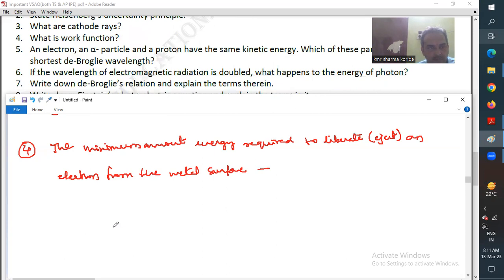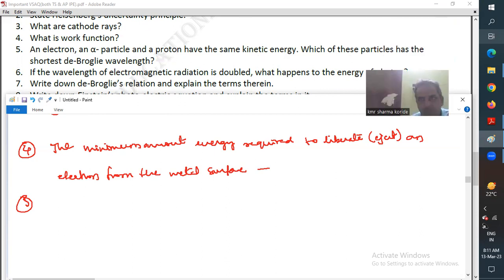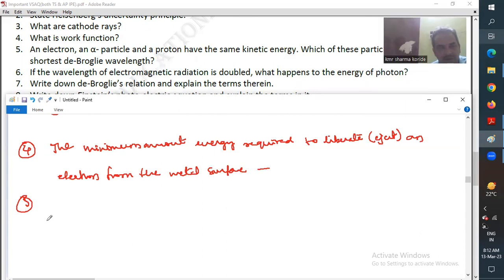Next, question number 5. An electron, an alpha particle and a proton have the same kinetic energy. Which of these particles has the shortest de Broglie wavelength? First write the mathematical form of de Broglie wavelength. Wavelength of matter wave is equal to h by mv. But don't forget to include kinetic energy in the expression. So get back the expression of kinetic energy, half mv square, because in the question they mentioned same kinetic energy.